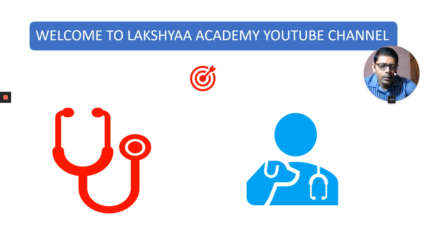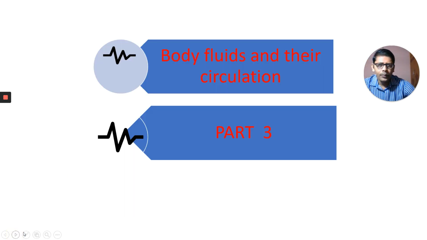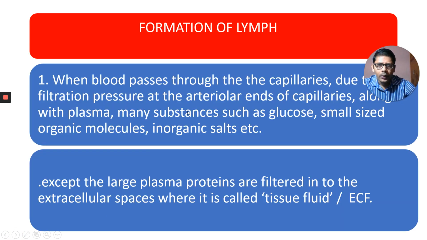Okay, earlier we learned in two parts the lymphatic system and the introduction of this lesson. This is part 3 of body fluids and the circulation. In this part, we are going to complete the remaining part of the lymphatic system. How lymph is formed, you learned in intermediate first year. So, how is the lymph formed?